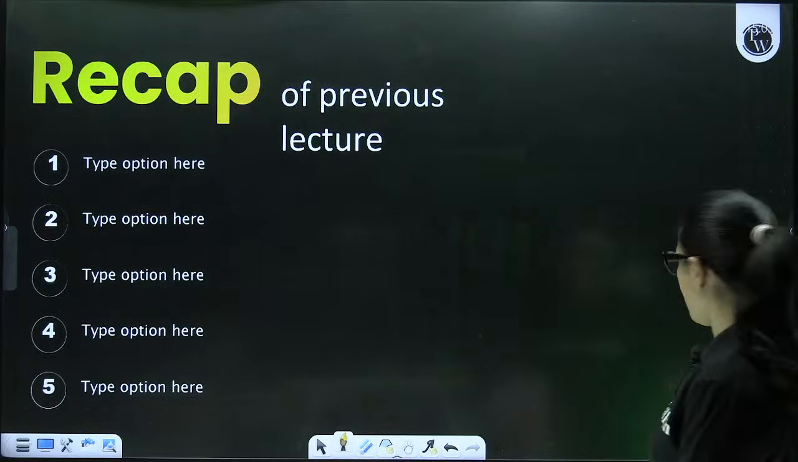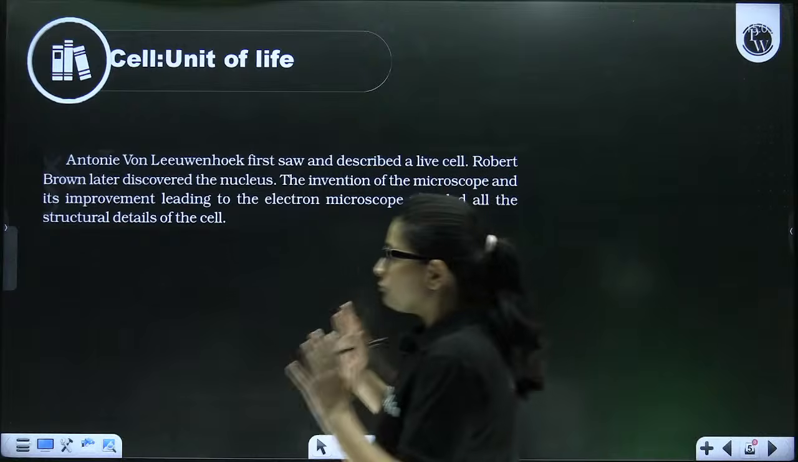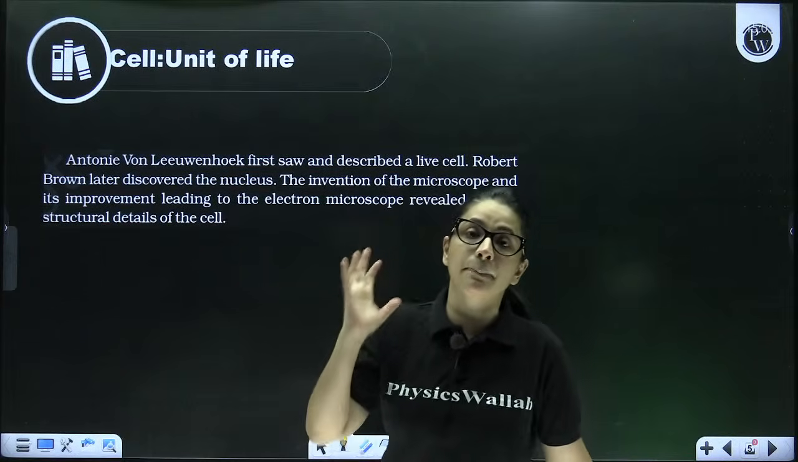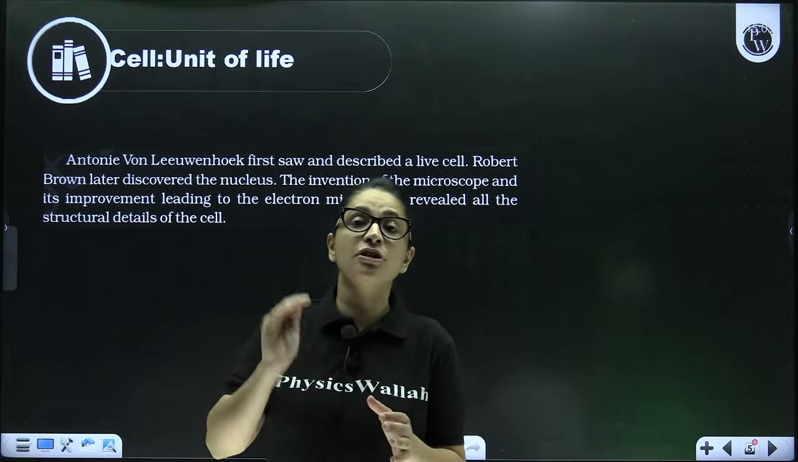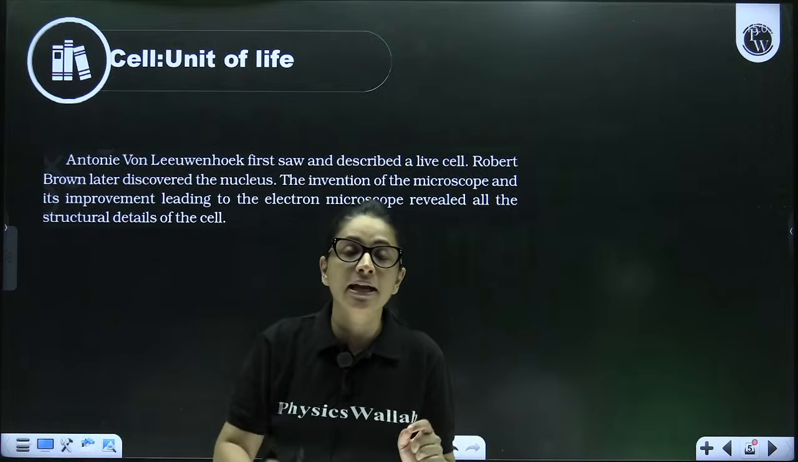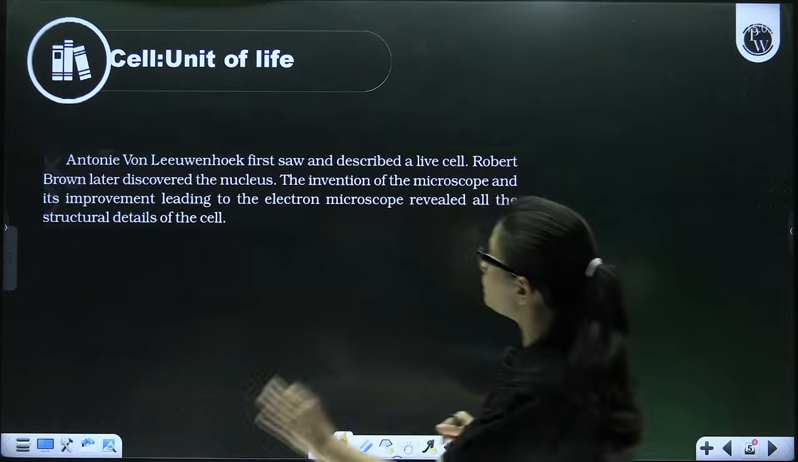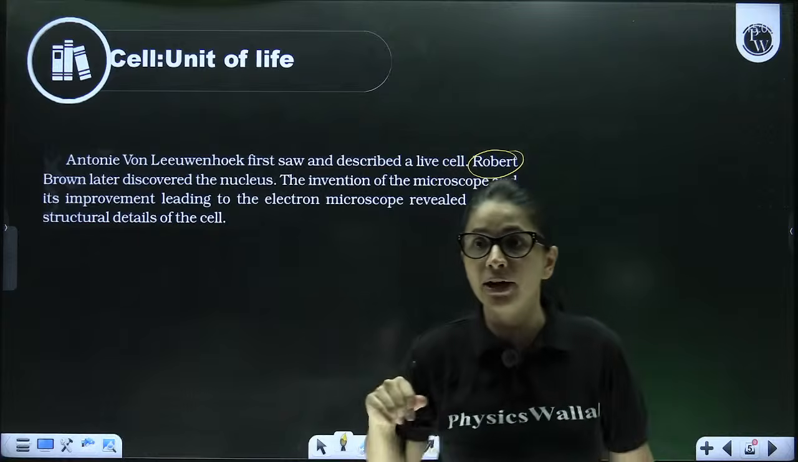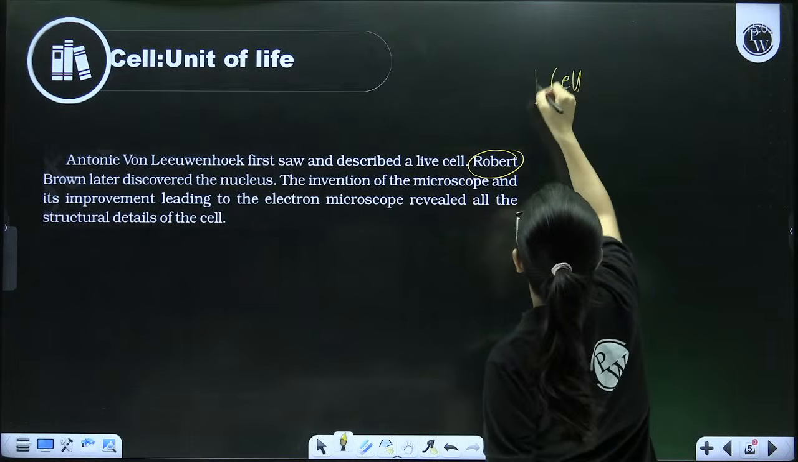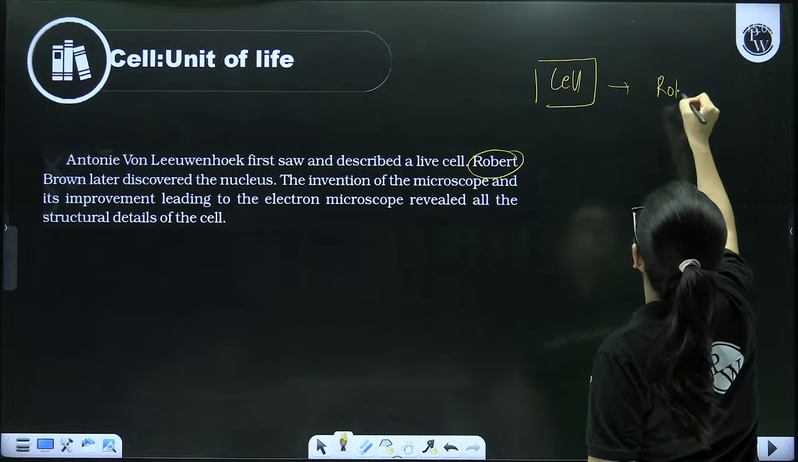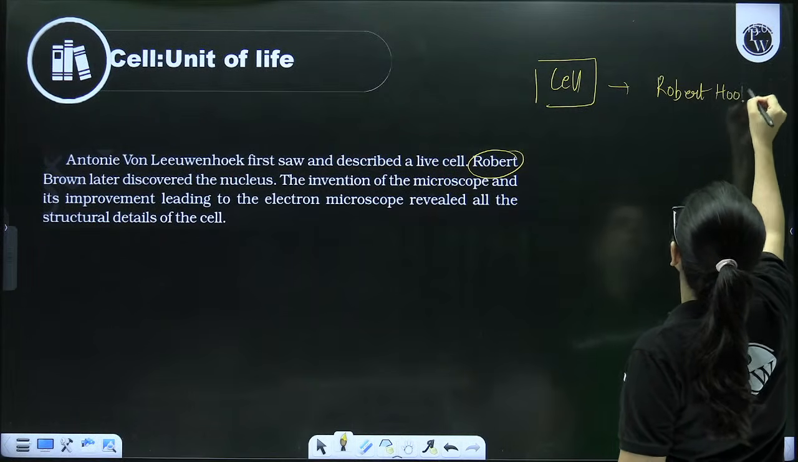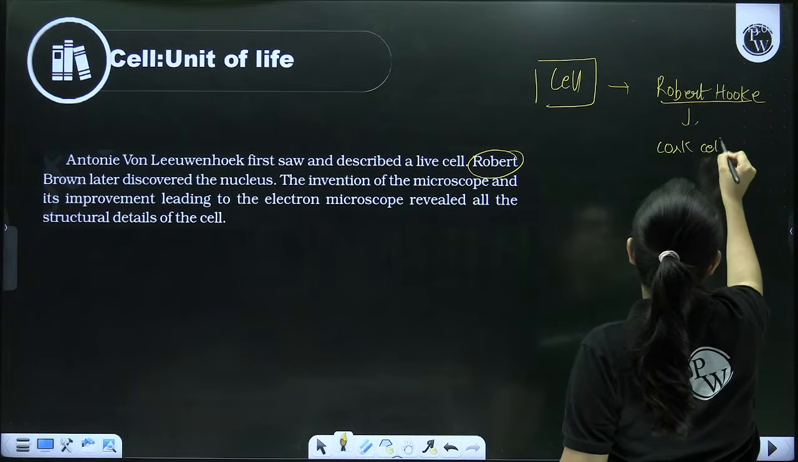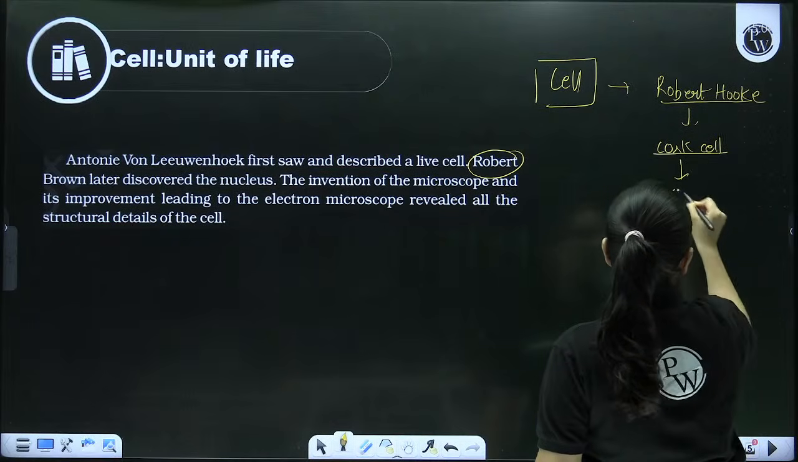Today we are going to cover all the major topics of this chapter. First, starting with cell. What do you mean when I say cell? So cell is nothing but the basic unit of life, the basic structural and functional unit of life. The term cell was first given by scientist Robert Hooke. Robert Brown is something different. The term cell was first given by Robert Hooke while he was working on cork cells, which he saw under a simple microscope.